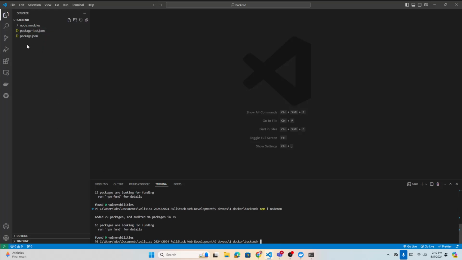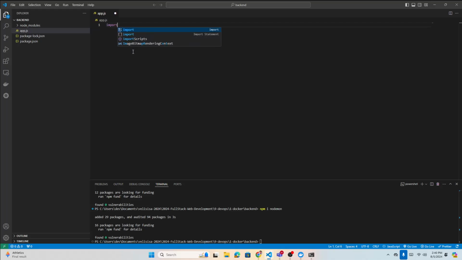So if this is a project, I have one file called maybe app.js. Simple enough: you import express and create the server here. When you run a node app.js, if there is a server, it will run.